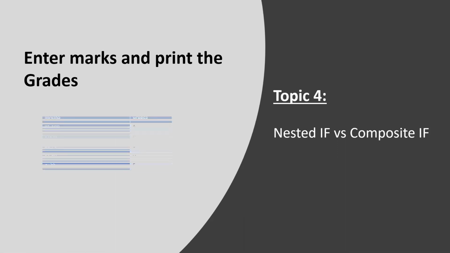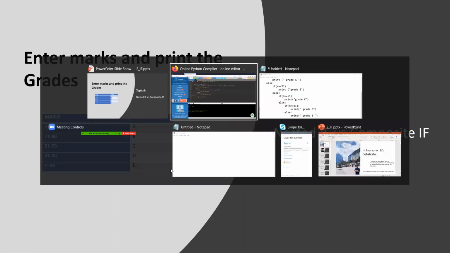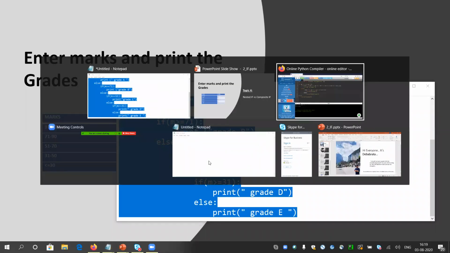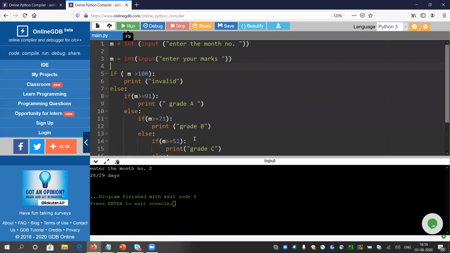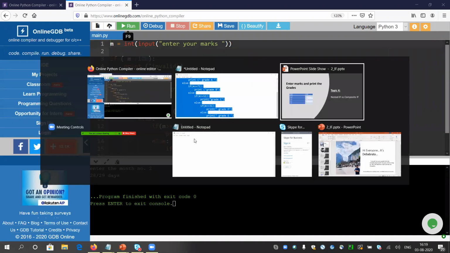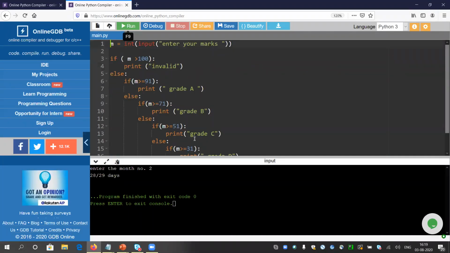The problem is: enter the marks and print the grade. I have already taken the backup. So let me go to this part of the code and delete everything. This was our previous code, and now it is asking for the same. So what can we do? There is one logic now, because we have already learned composite conditions.